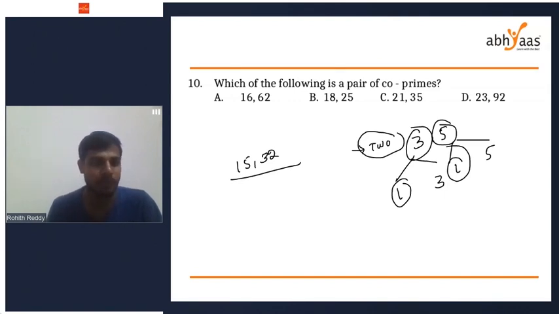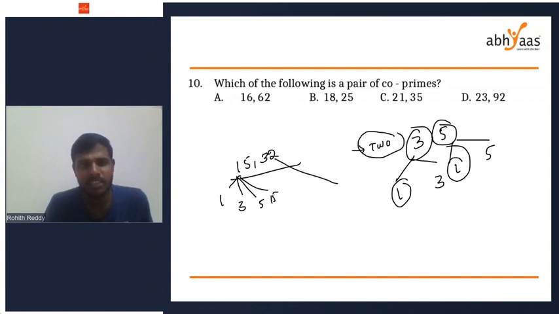Bhumi says yes, they are co-primes. I want more answers, whether they are co-prime or not, 15 and 32. Okay. If you see the factors of 15, what are the factors of 15? 1 is a factor, 3 is a factor, 5 is a factor, 15 is a factor. Similarly, what are the factors of 32? There are many. 1 is a factor, 2, 4, 8, 16, and 32.